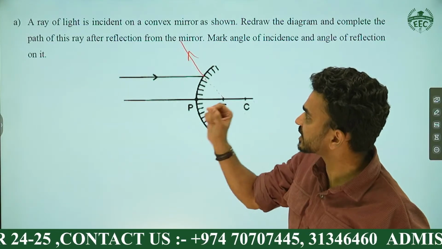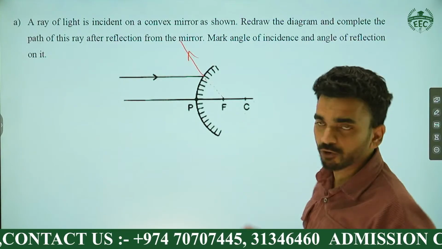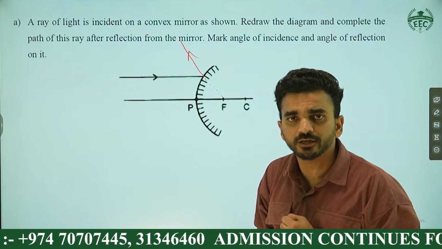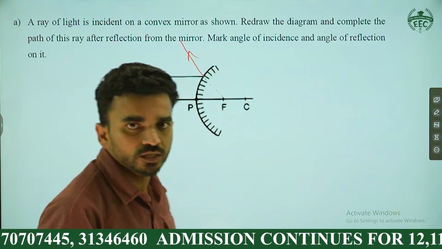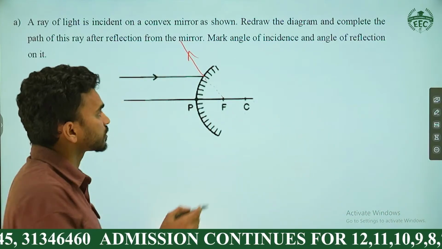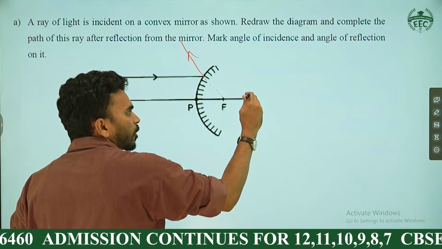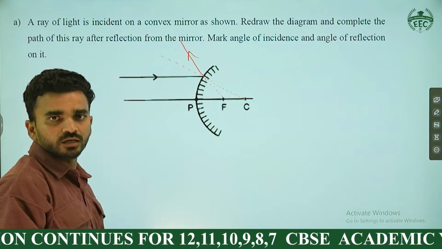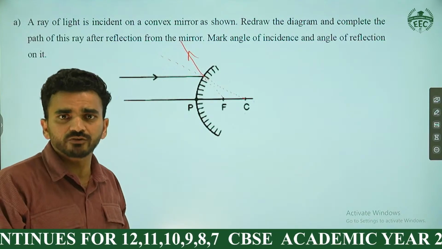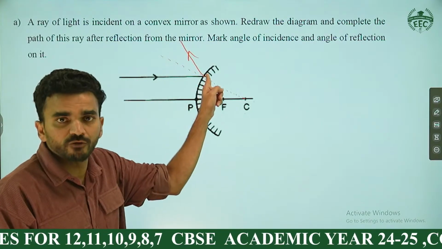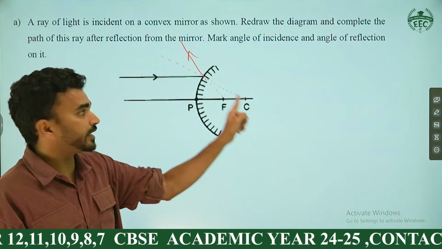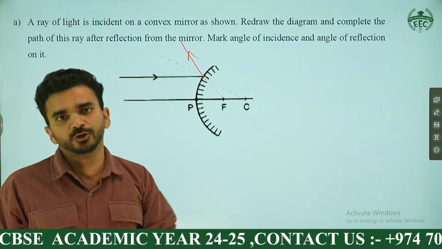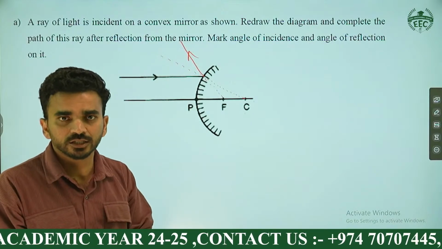Then there are a few more parts. You want to mark the angle of incidence and the angle of reflection. How do you mark them? You need the normal. How to draw the normal for a curved mirror? I told you, make a line joining C to the point of incidence. This will be the normal. At any place on the curved mirror, connect a line from the point of incidence to the center of curvature. An imaginary line passing through the point of incidence and the center of curvature is always called what? Normal. That's the property of the spherical mirror.